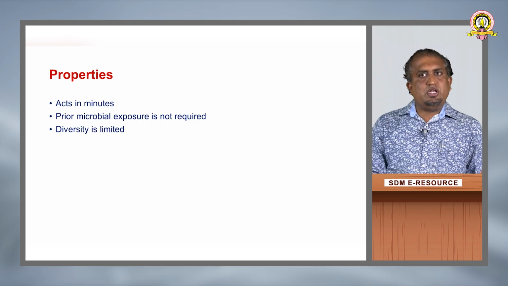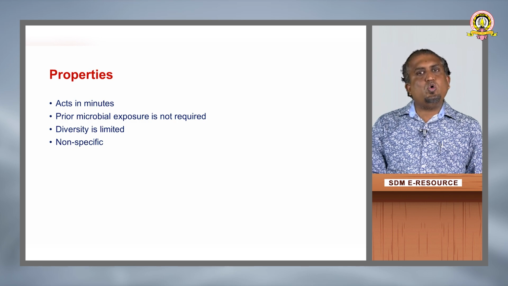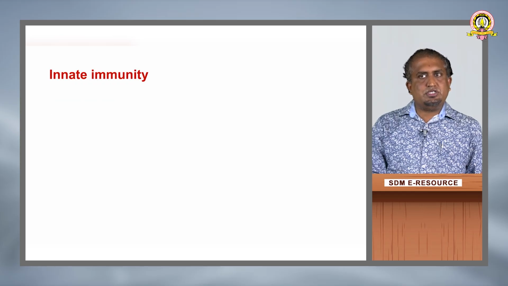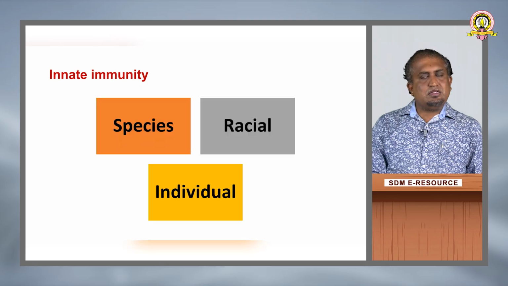It is also a non-specific immunity, and there is no memory in innate immunity. Innate immunity can again be classified into three types: species immunity, racial innate immunity and individual innate immunity.